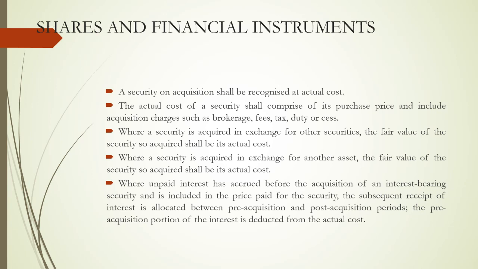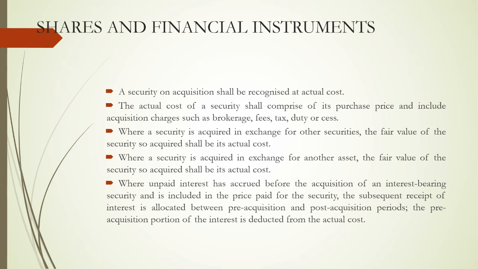Say we are exchanging company A security for company B security, then the fair market value of the exchanged security should be the deemed actual cost of the security we are purchasing. Where a security is acquired in exchange for another asset, the fair value of the security so acquired shall be the actual cost. Where unpaid interest accrued before the acquisition of an interest bearing security is included in the price paid, the subsequent receipt of interest is allocated between the pre-acquisition and post-acquisition periods. The pre-acquisition interest is deducted from the actual cost.